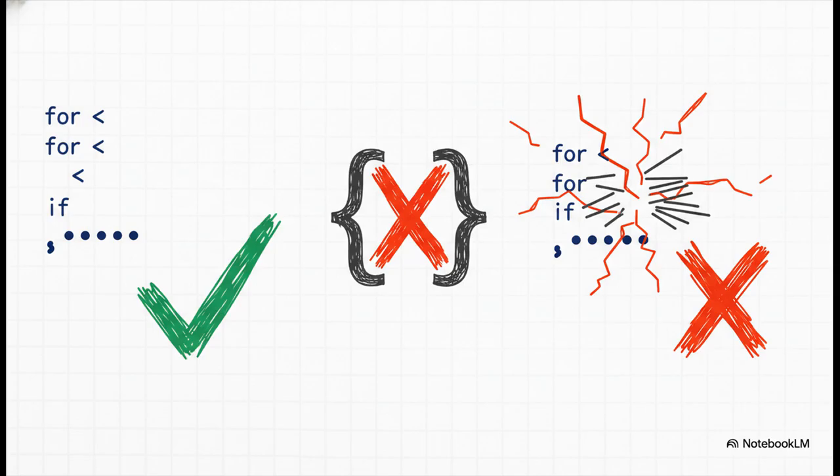Okay, stop what you're doing for a second, because this is huge. If you're coming from a language like JavaScript or Java, just throw the idea of curly braces right out the window. In Python, it's all about indentation. That's what creates your code blocks. The standard is 4 spaces. And if you get this wrong, your code is not just going to look bad, it will flat out refuse to run. It's that critical.